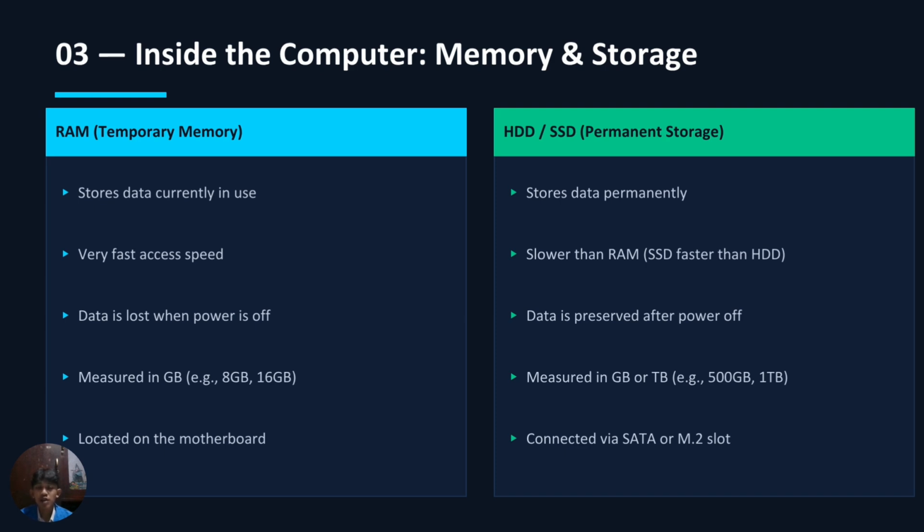For example, 500 gigabytes or 1 terabyte. In simple terms, RAM is like your desk, where you put the things you are currently working on. Storage is your cabinet, where you keep everything permanently.